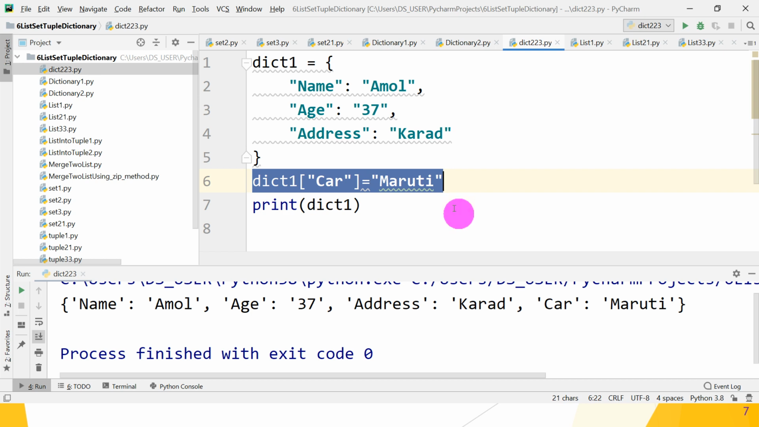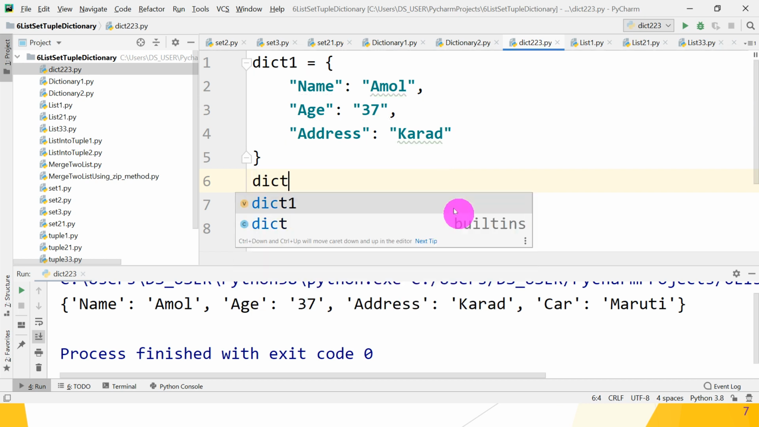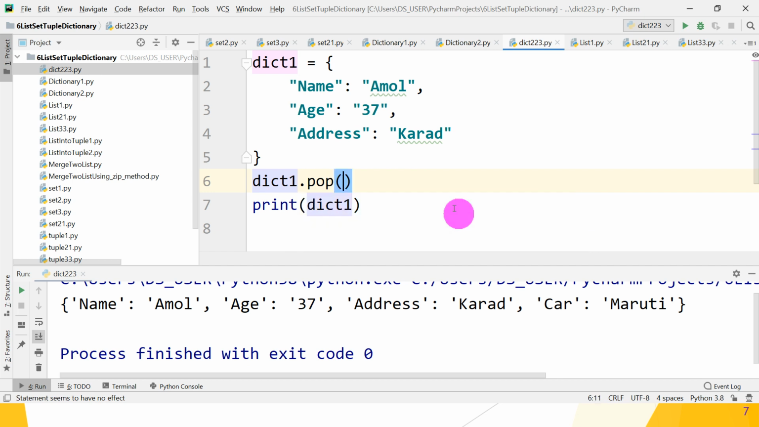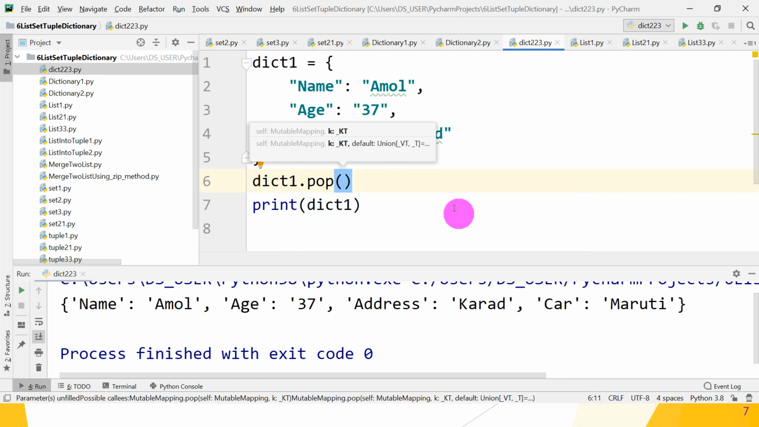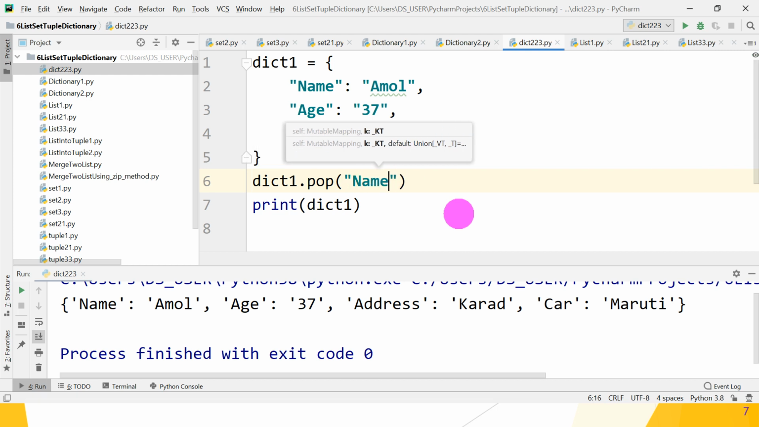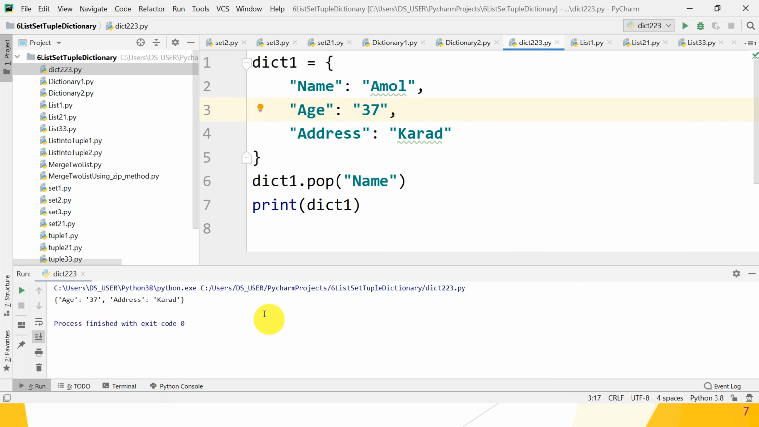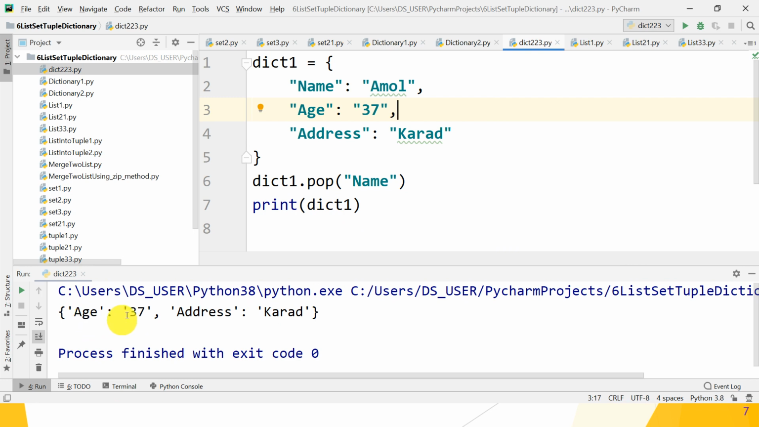Okay, great. So what is the first? dict1.pop. So pop is the method. Use parentheses, and what do you have to give? The key name. So the key name is, suppose, name. Okay, so specify the key name. So this name is popped from your dictionary, and display the dictionary values. So let's check whether it works properly or not. So age, address are there, but name got popped. That means it is deleted from the dictionary. Great guys, hope you understand.